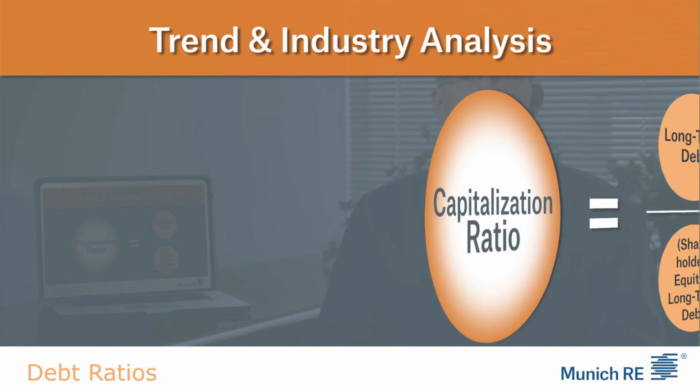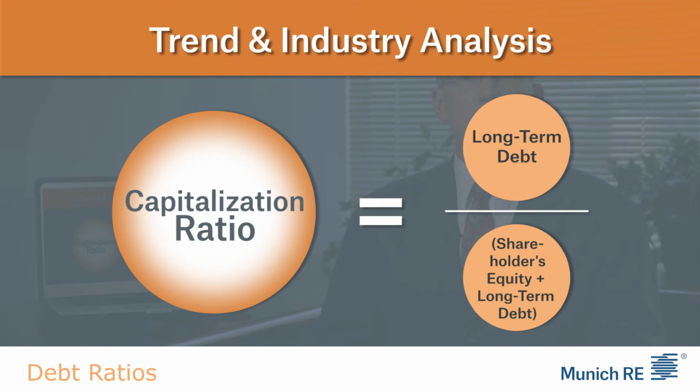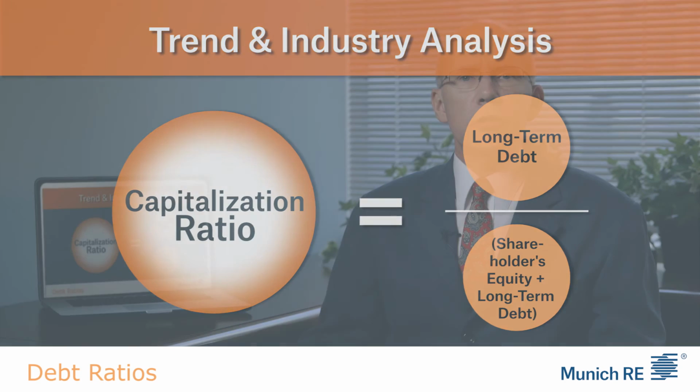The capitalization ratio measures the debt component of a company's capital structure or capitalization, which is the sum of long-term debt liabilities and shareholders' equity. It's calculated by dividing long-term debt by the sum of total shareholders' equity plus long-term debt. This ratio indicates the extent to which a company is using its equity to support its operations and growth.